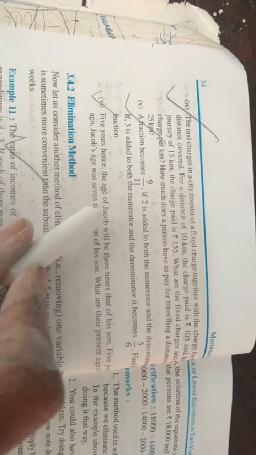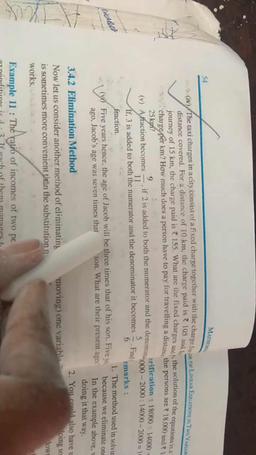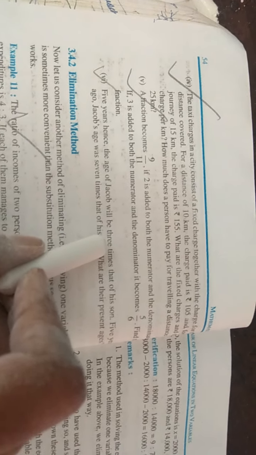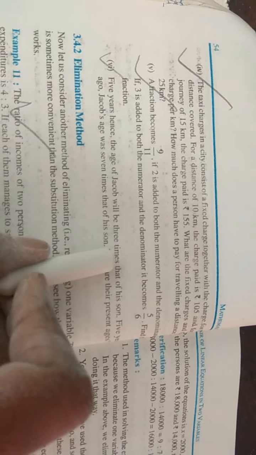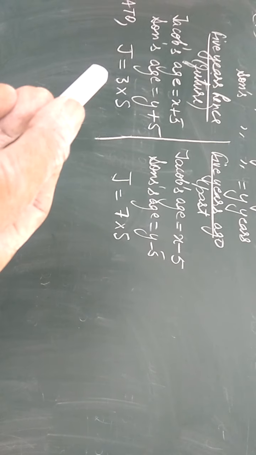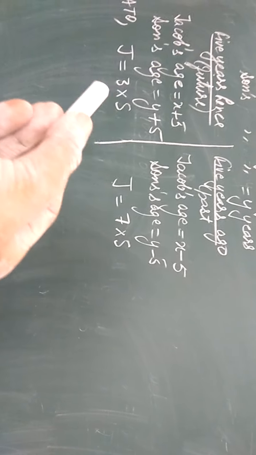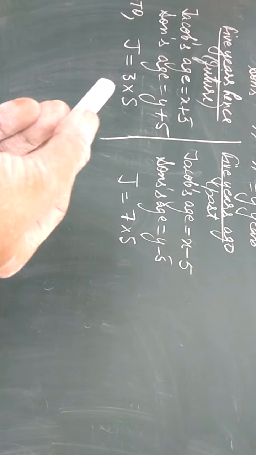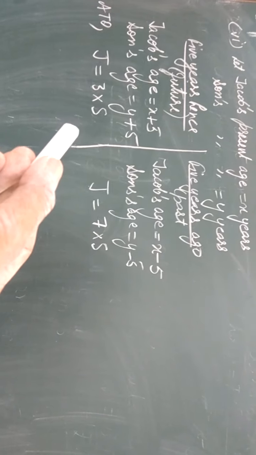So dear students, form the first equation here. Jacob 5 years hence: x plus 5 is equal to 3 times, times means multiply, his son's age.